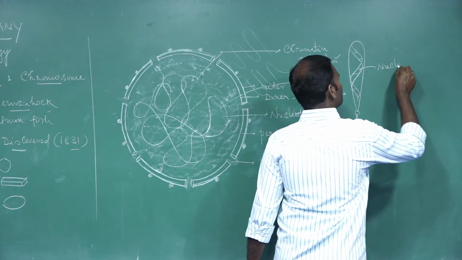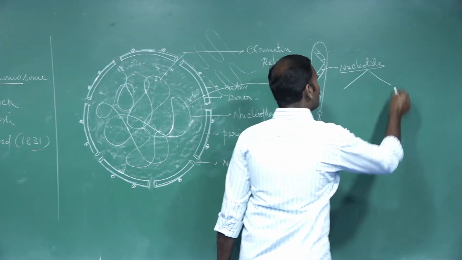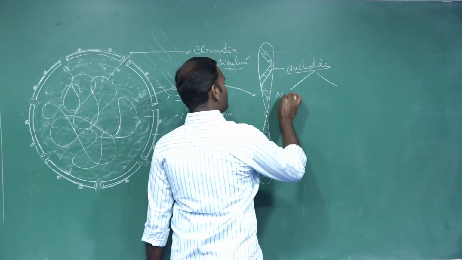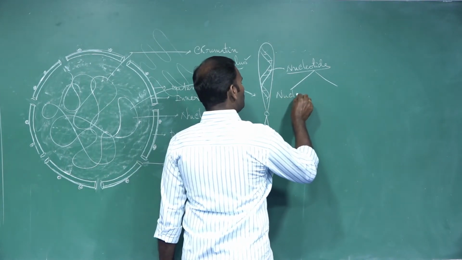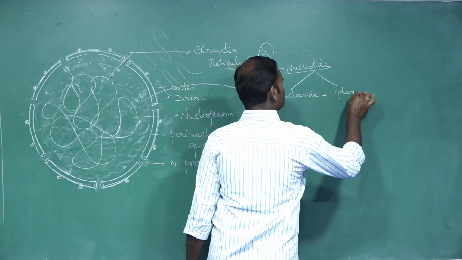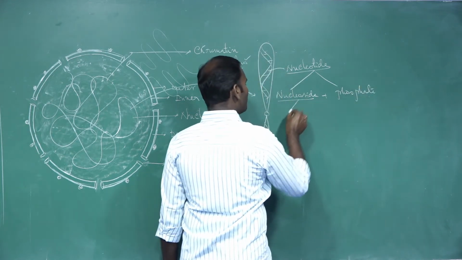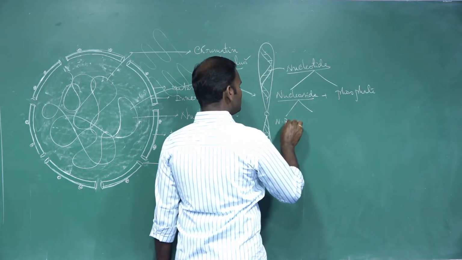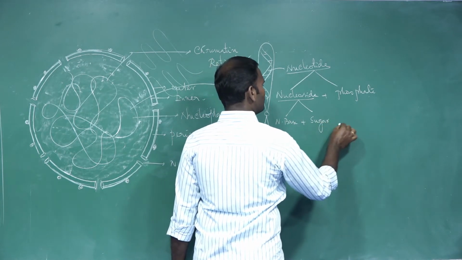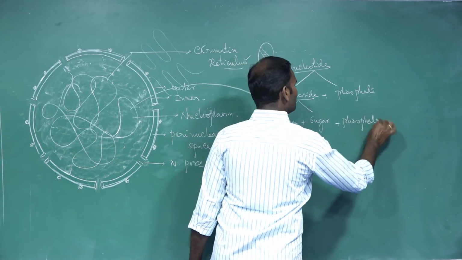Nucleotide. The nucleotide is made up of nucleoside plus phosphate. Nucleoside plus phosphate. Nucleoside is composed of nitrogenous base plus sugar, plus phosphate to form nucleotide.